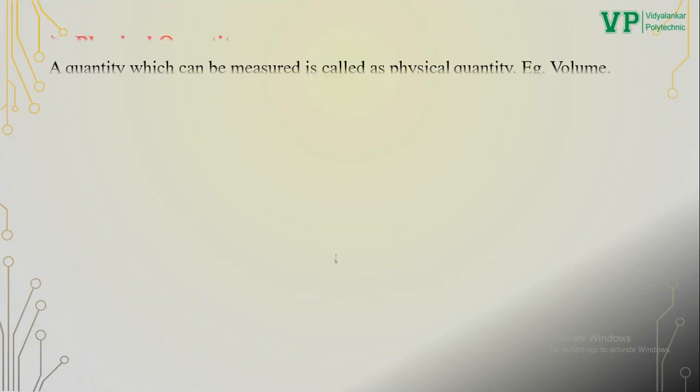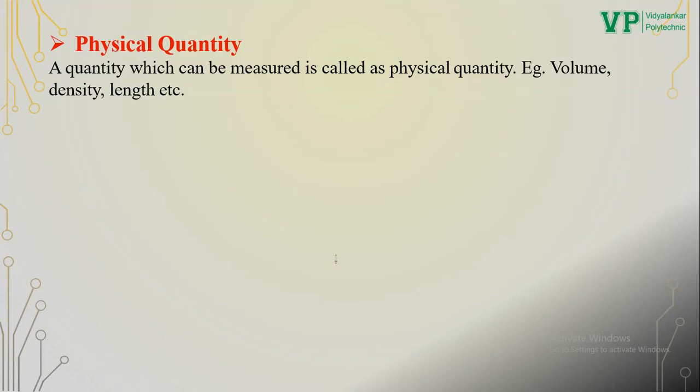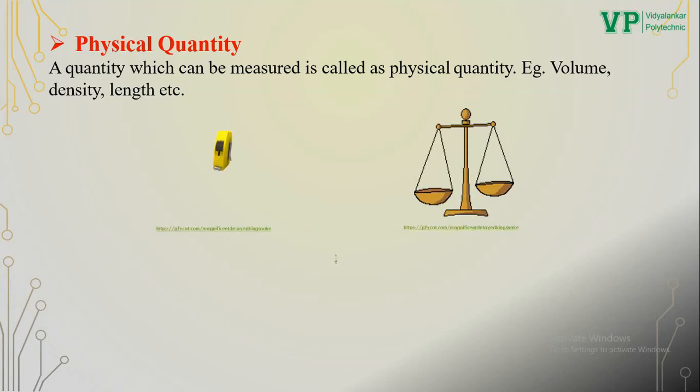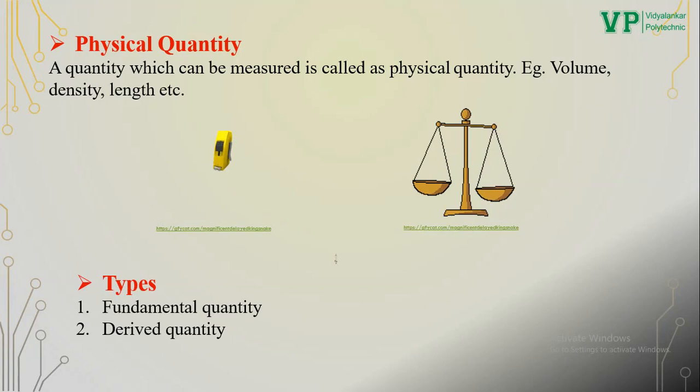Now we will learn physical quantity. What is physical quantity? The quantity which can be measured is known as physical quantity. For example, we can measure length, mass, temperature, pressure, electric current. So all these measurable quantities are known as physical quantities. It has two types, fundamental quantity and derived quantity.